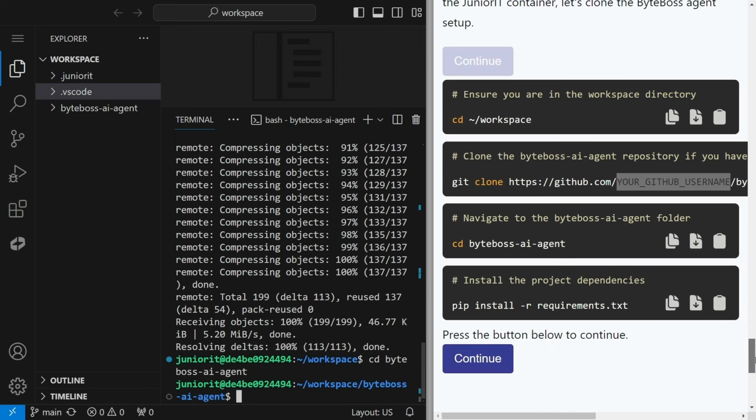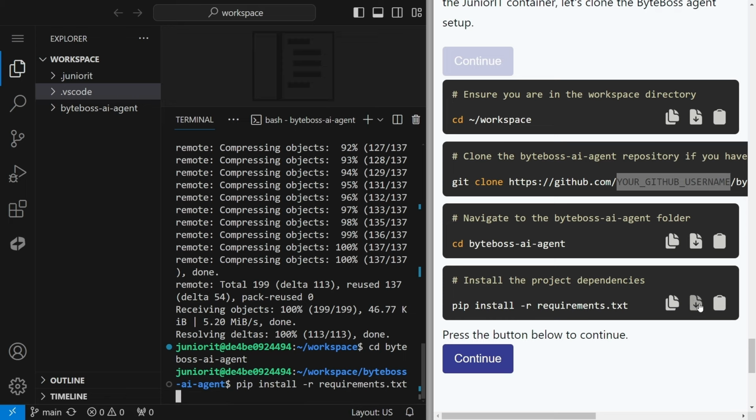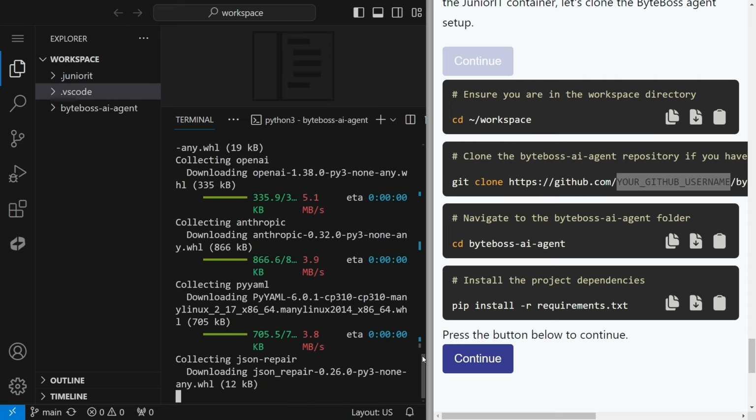Now, as a developer, once you copy the setup of a project, you need to install the requirements. That's why a beginner faces challenges when setting up a new project. So we have already done that for you. You just need to execute the command, and this command will install all the project dependencies for you. You can see in the terminal screen a lot of project dependencies being installed.